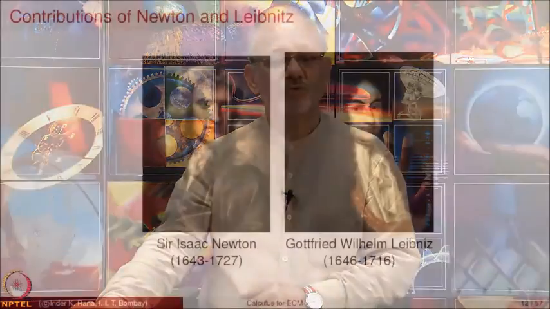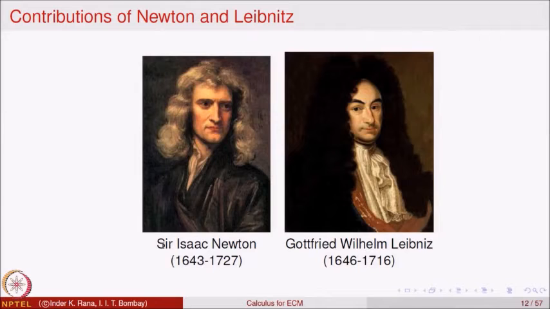Newton had worked on calculus, but he did not publish his work, while Leibniz worked and published. So, when Leibniz published, Newton said, oh, he has discovered this calculus 7 years back and so on. So, a great controversy started between Newton and Leibniz, who is the real originator of calculus.